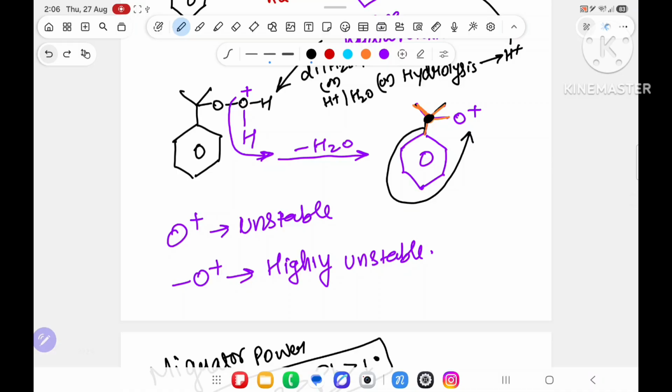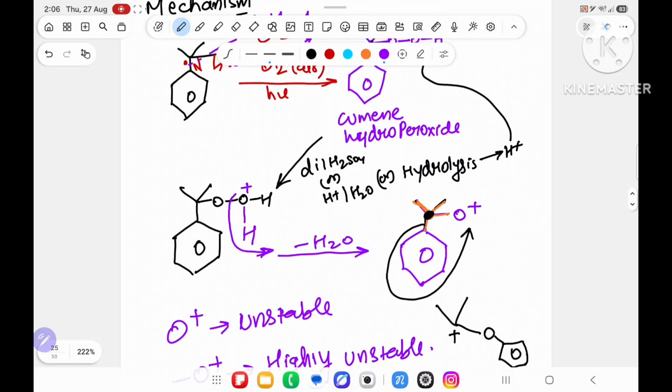And you will get something like this. Over here, this ring is there. After that ring, oxygen is there, and this phenyl is doing the rearrangement. If phenyl is coming over here with oxygen, plus charge is coming here. Now after that, what will happen? What have we taken? Dilute H2SO4, H plus. It will give H plus as well as OH minus.